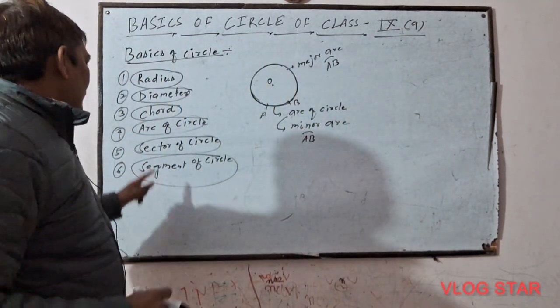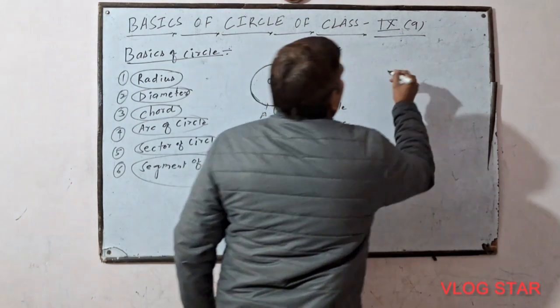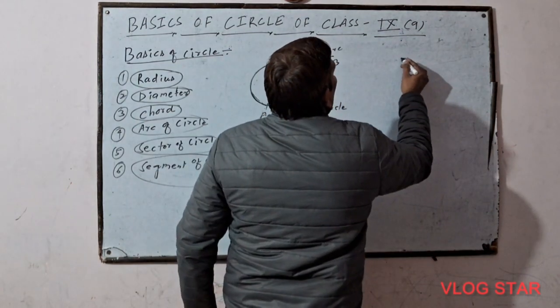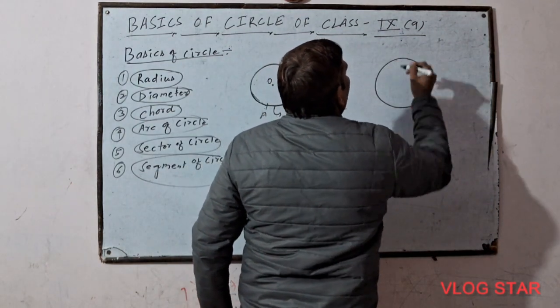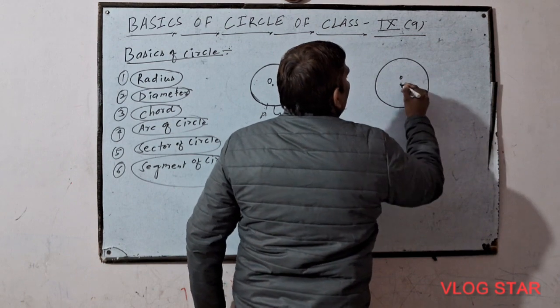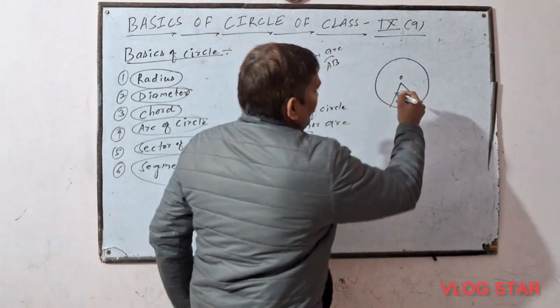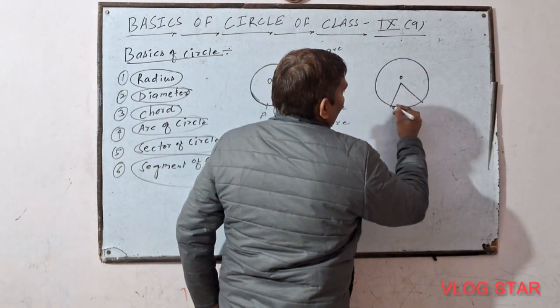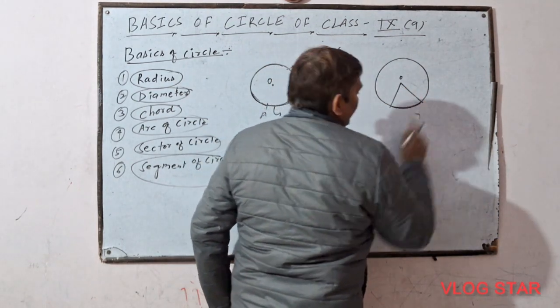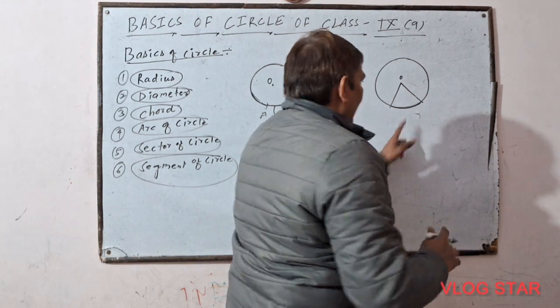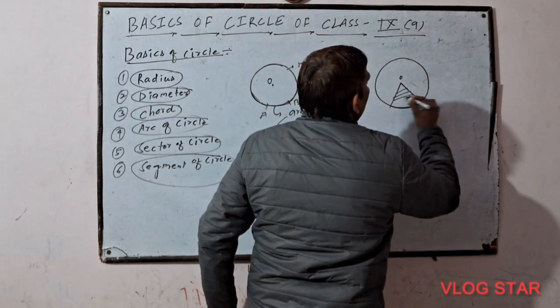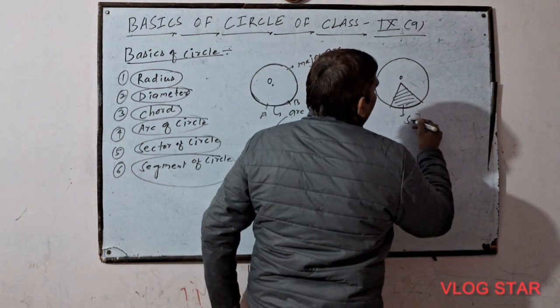Now just see the concept of sector. What is sector? The area bounded by two radii. This is the center of circle, and these are the two radii. Then the area bounded by two radii and an arc of circle is called sector. Now see, this is called sector.